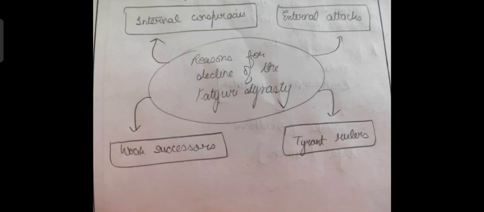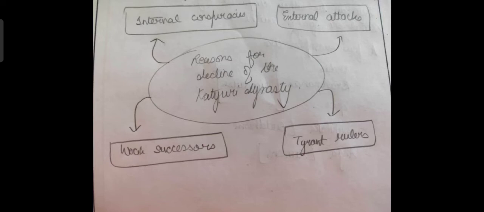And the final blow to them came when the Chand dynasty rulers invaded and captured, and finally led to the decline of the Katyuri dynasty. So as I have given you this mind map, I told you the entire story of what exactly happened. First the rulers became tyrants, they were killed by their own ministers, conspiracies were going on, weak rulers divided the kingdom, and finally the external attacks led to the decline of the Katyuri dynasty.